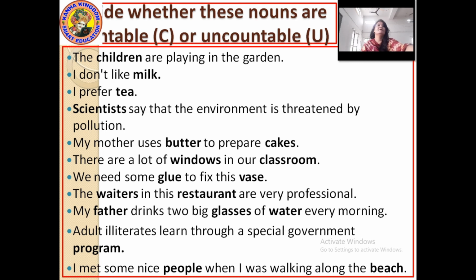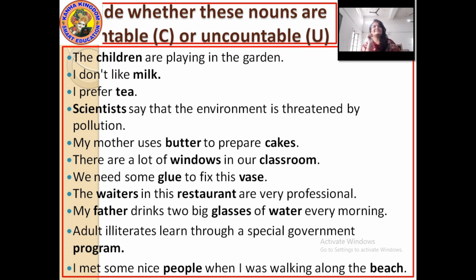Next, my mother uses butter to prepare cakes. In this sentence there are three words: mother, butter and cakes. First, mother: counted? Yes, it is a person, so persons can be counted. Next, butter. If it is in a cube form, yes, it can be counted, but if it is in liquid form, butter cannot be counted. Here we will take it as liquid form, so butter is uncountable. Cakes, yes, countable.